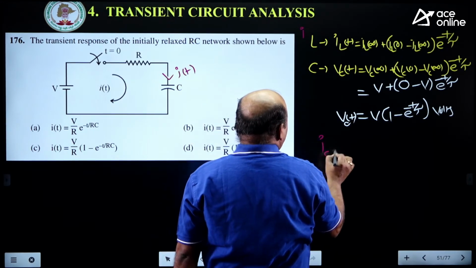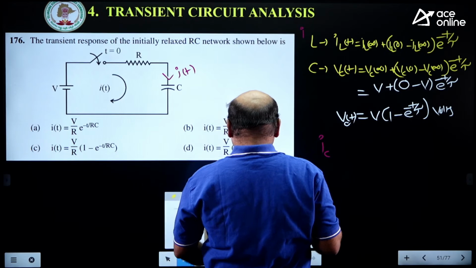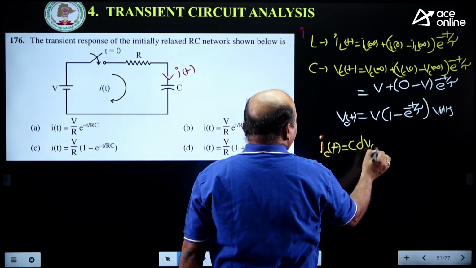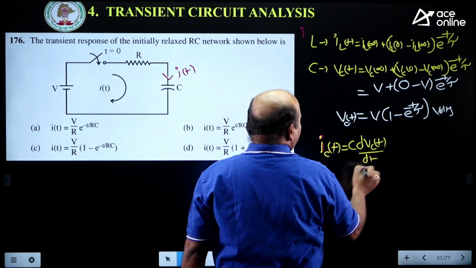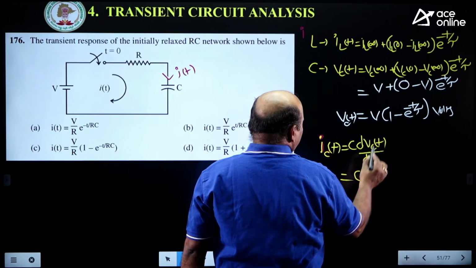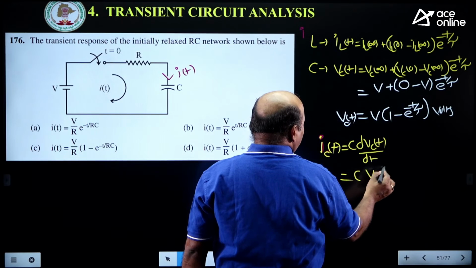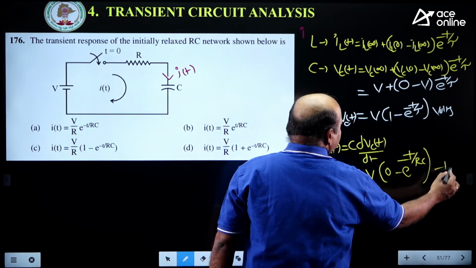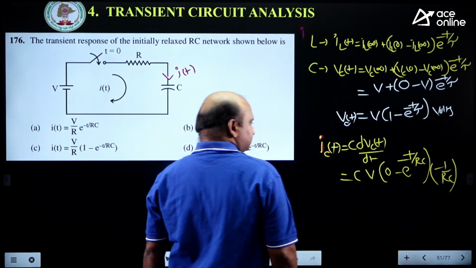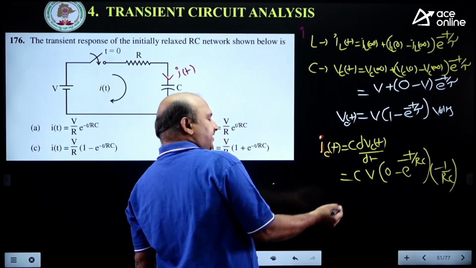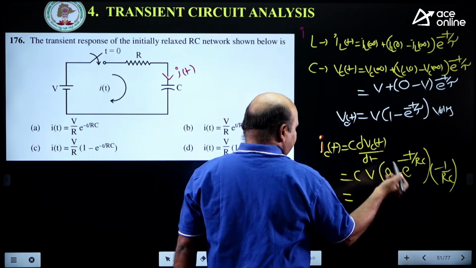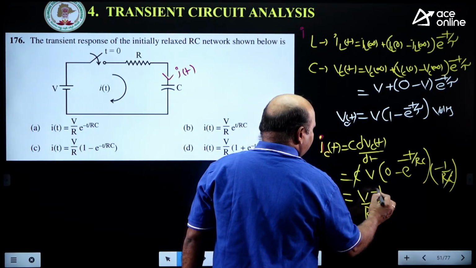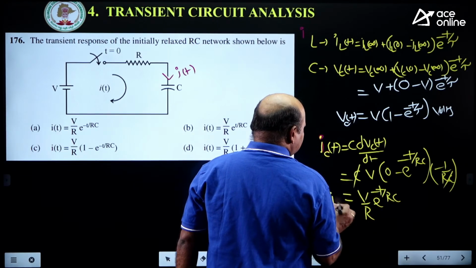IC is equal to the same current passing through it, which is IC of t is equal to C into dVC of t by dt. Directly it comes: C into the differentiation. This value is equal to 0, and e power minus t by RC into minus 1 by RC. That is the differentiation of e power at is e power at into a. Here C will cancel. Finally, V by R into e to the power minus t by RC.